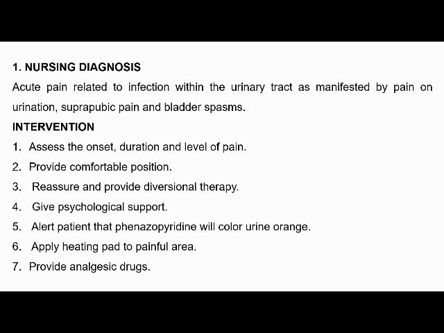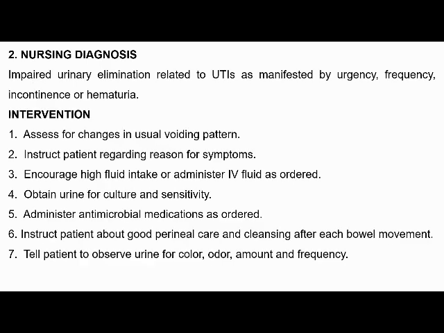Then provide analgesics. The second diagnosis is impaired urinary elimination related to urinary tract infection as manifested by urgency, frequency, incontinence or hematuria.